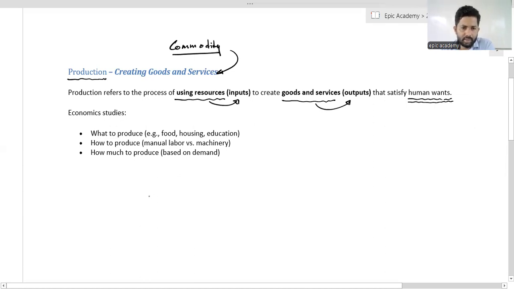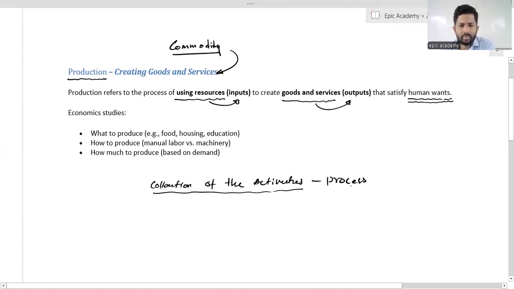Actually, production is a process. Process means a collection of activities. There's no single activity. There must be a few or more activities. That is why we call it a process.